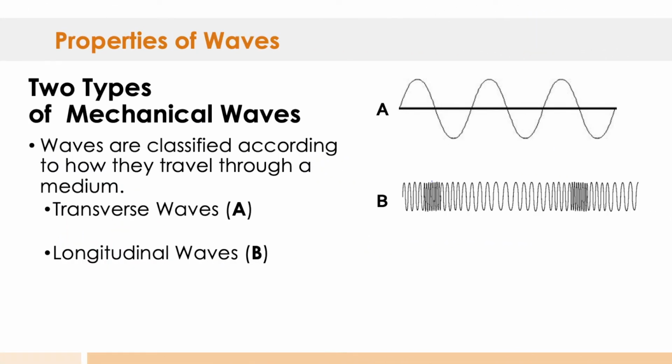There are two types of mechanical waves. Waves are classified according to how they travel through a medium. We have first transverse waves, which you can see have an up and down sort of movement, and then we have longitudinal waves. These waves just get closer together or further apart.